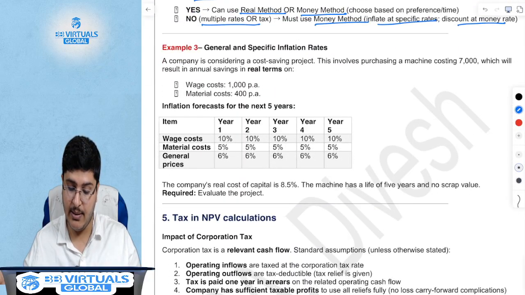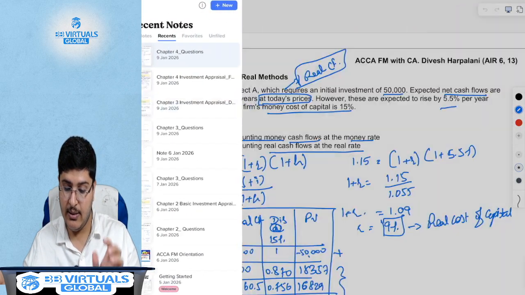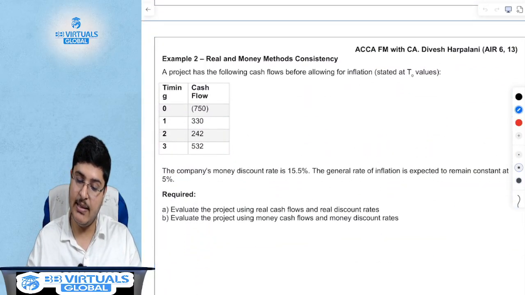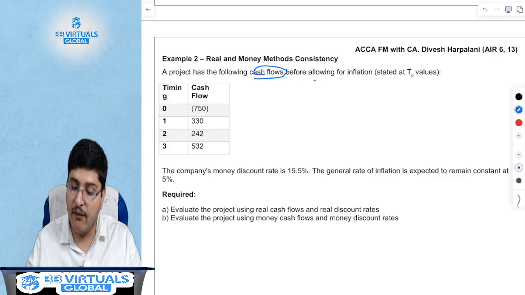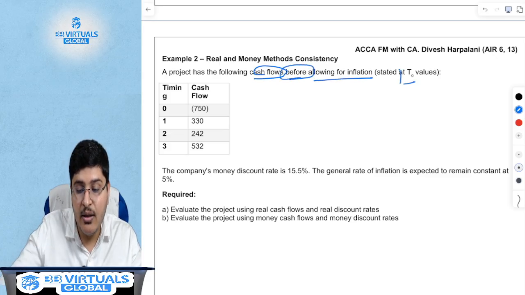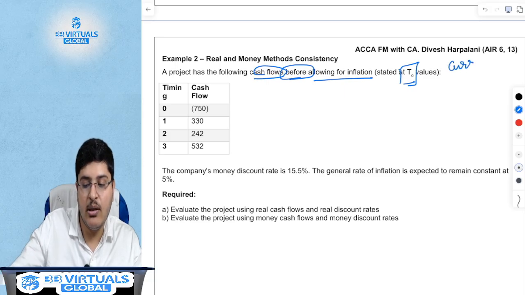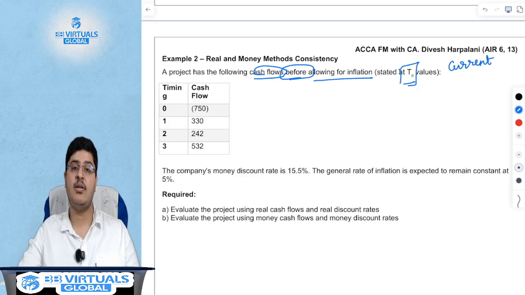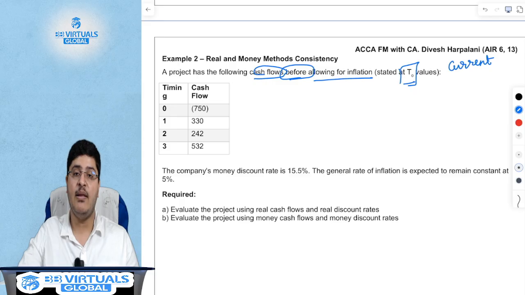Let us solve one example. So this project has the following cash flows. Again, this is cash flow, not profit. Before allowing for inflation, which means these are stated at today's values, current values. But are these real? These are not real cash flows because the inflation rates are different. When there is a specific inflation rate, current is not equal to real. So these are current, not real.